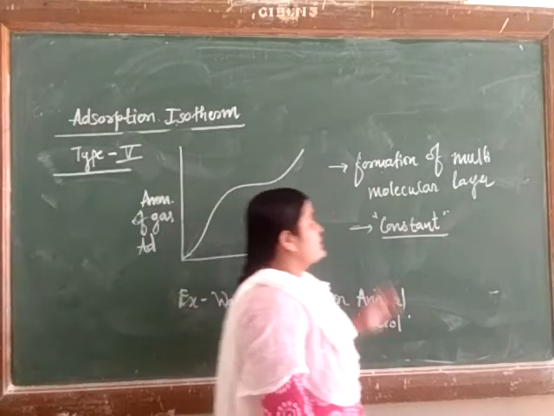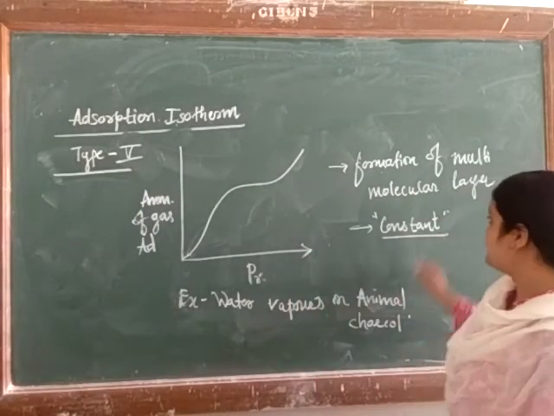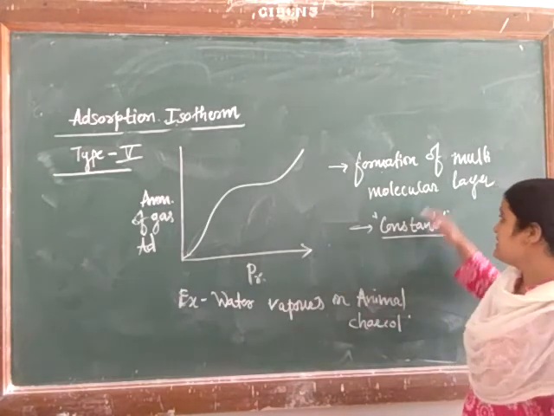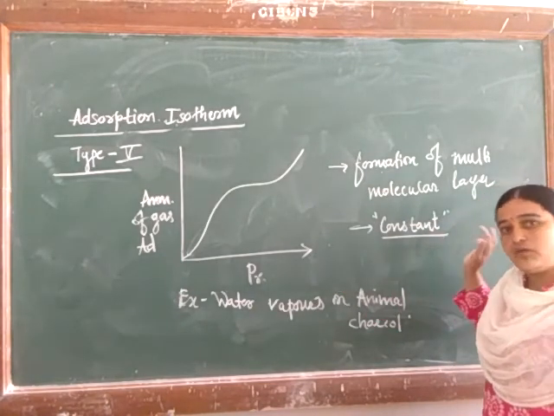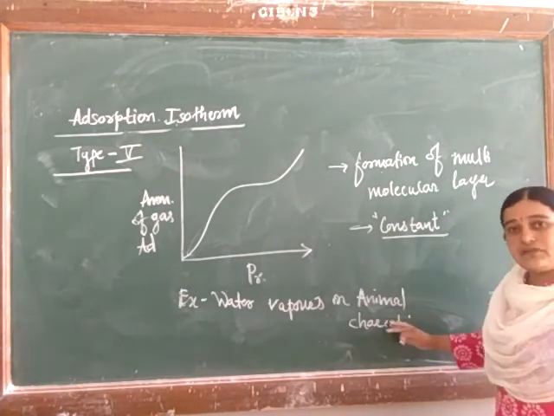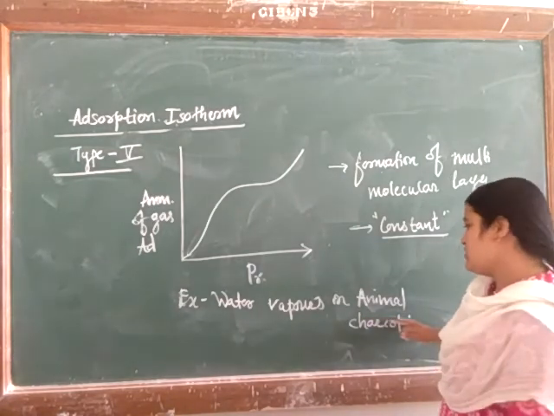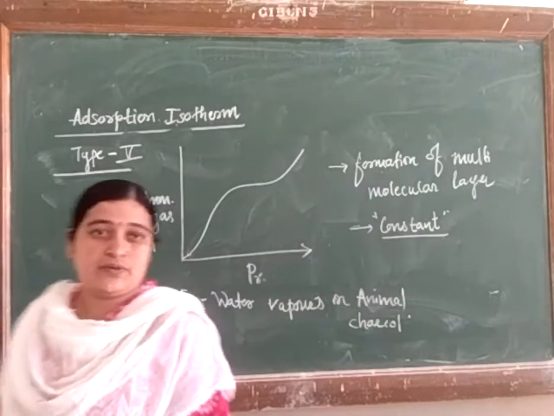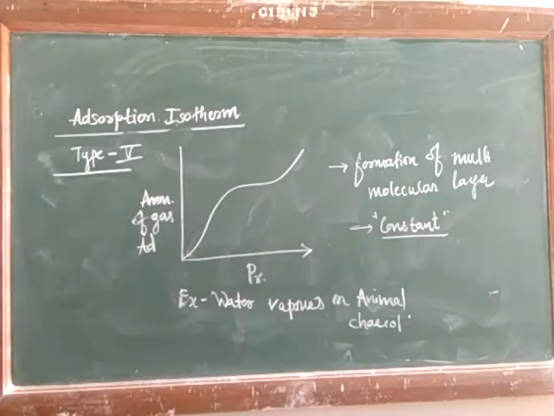At a constant temperature, the formation of multimolecular layers begins first, and as the pressure goes on increasing, the multimolecular layer remains constant. Here we can give an example: water vapors can be adsorbed on animal charcoal. These are mainly the 5 types of isotherms.